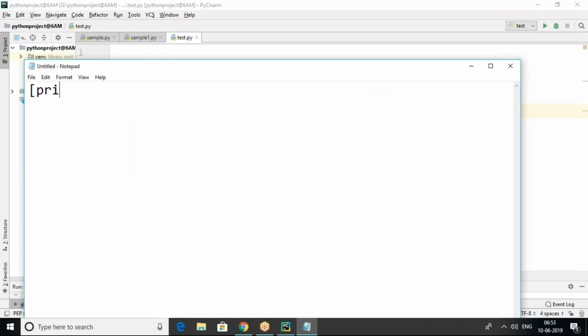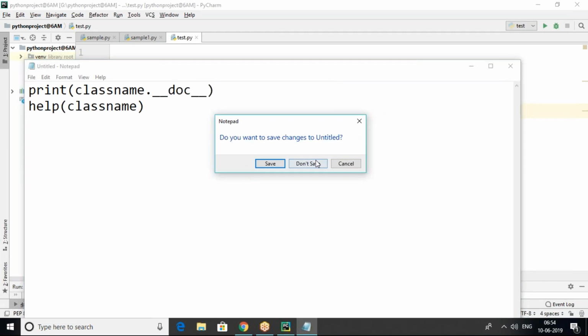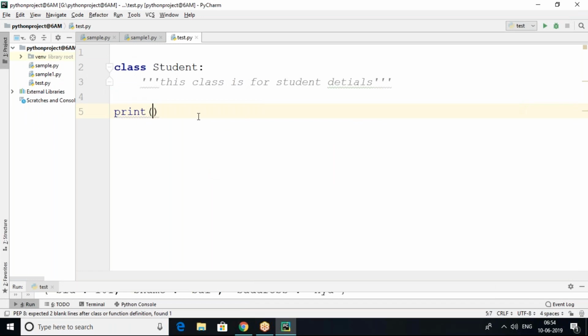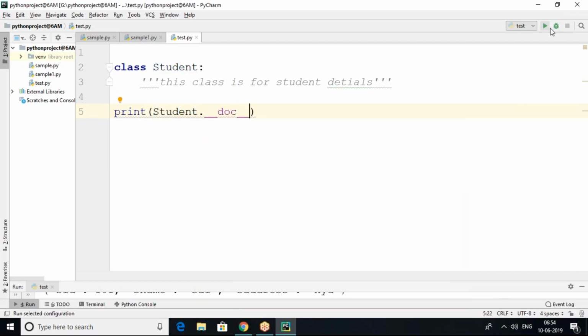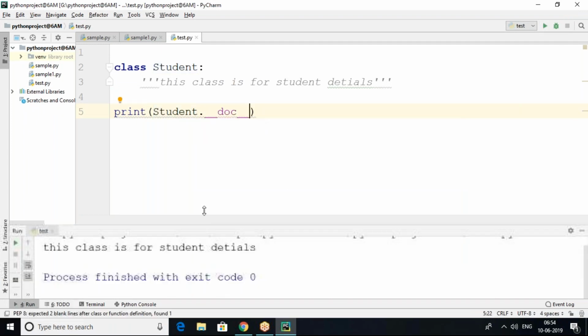One is print ClassName.__doc__. Next, directly help of class name. Two ways to get information from the class, that means the class description. I have written a description and I want to get that. What is the class name here? Student.__doc__. Let's try to get this. So we got the class description.